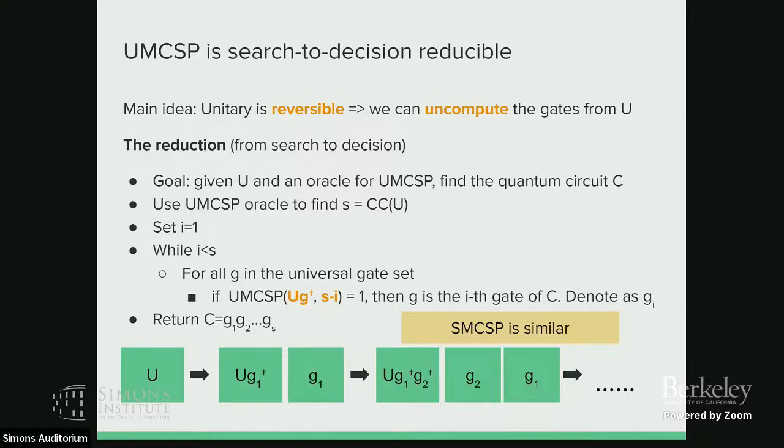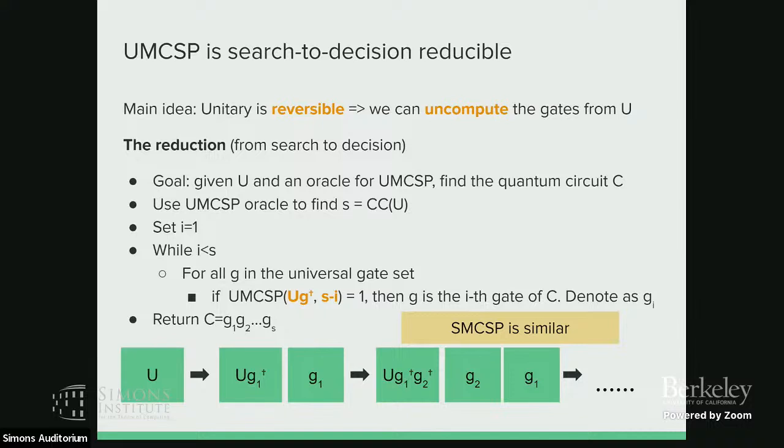What the while loop does is that in the first step you have U, and you guess some G1, and then you uncompute it from U using G1 dagger. And then you use the MCSP oracle to check whether the circuit complexity decreases or not. If it decreases, it means that the guess I made is correct. So I can say the first gate is G1. And then I can set this one to be a new U. And then I try to come up with the second gate G2.